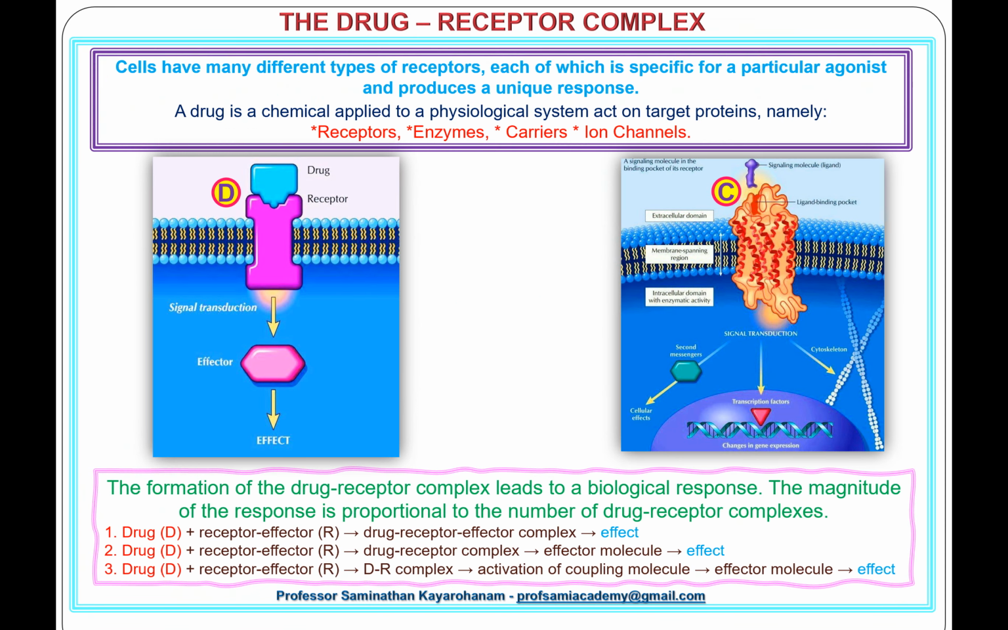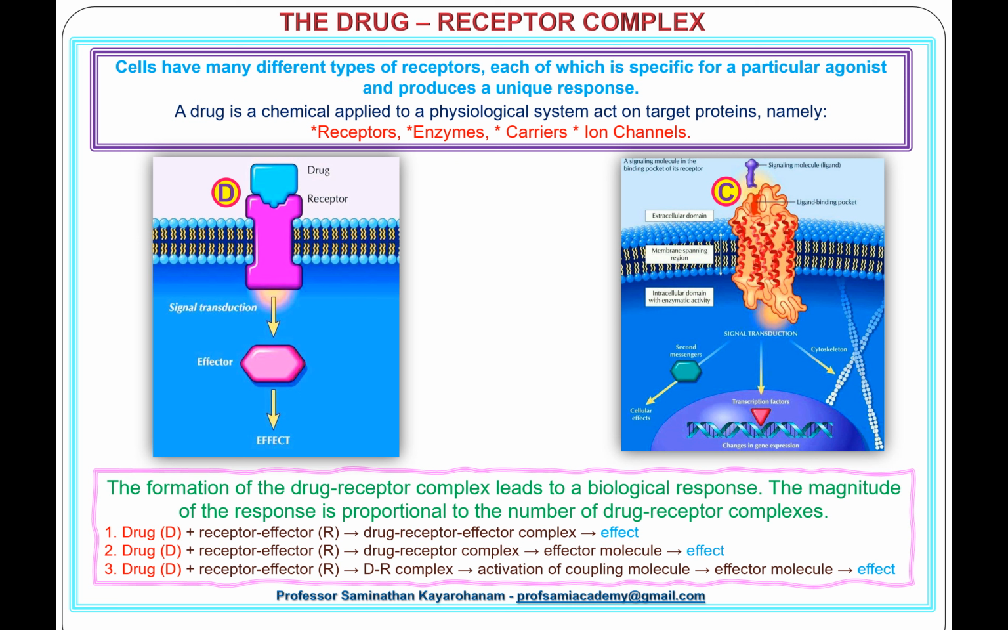Next slide, the drug-receptor complex. Cells have many different types of receptors, each of which is specific for a particular agonist and produces a unique response. A drug is a chemical applied to a physiological system that acts on target proteins, namely, receptors, enzymes, carriers and ion channels. The formation of the drug-receptor complex leads to a biological response. This is mentioned in pictures C and D. The magnitude of the response is proportional to the number of drug-receptor complexes.